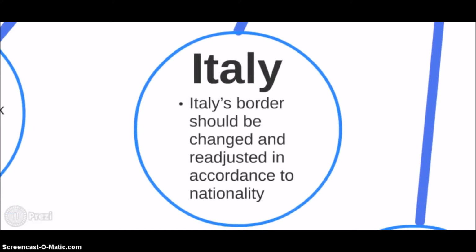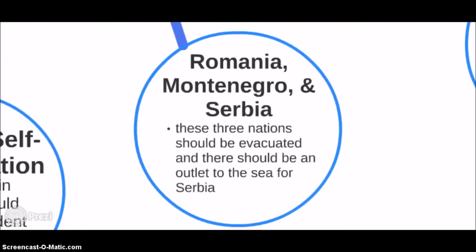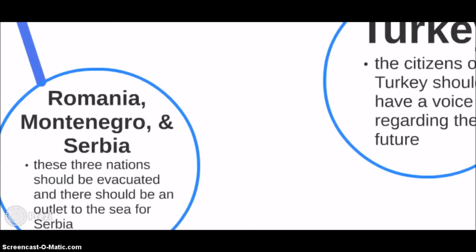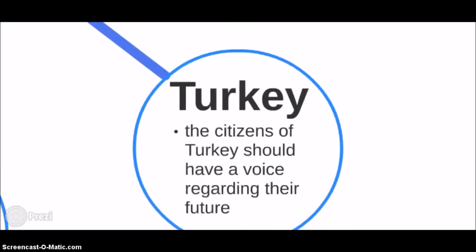Italy. Italy's borders should be changed and readjusted in accordance to nationality. National self-determination. The nations in Europe should be independent when possible. Romania, Montenegro, and Serbia. These three nations should be evacuated, and there should be an outlet to the sea for Serbia. Turkey. The citizens of Turkey should have a voice regarding their future.